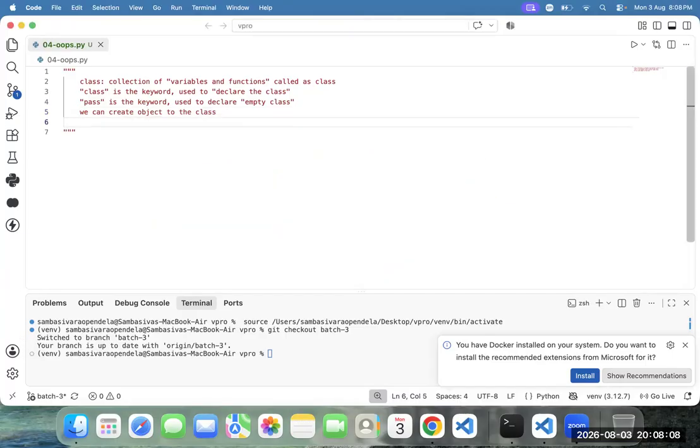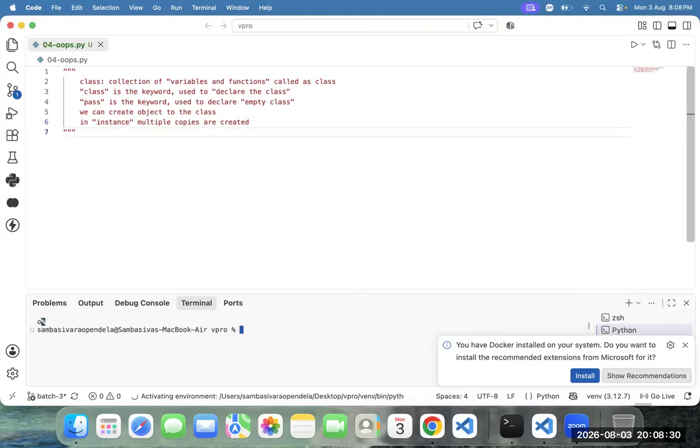In instance, multiple copies are created. Multiple copies are created.